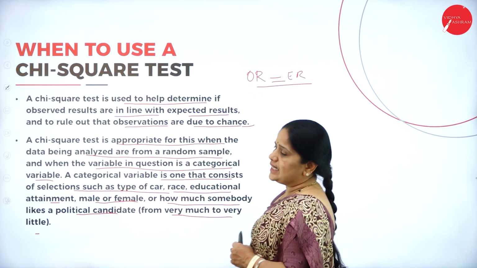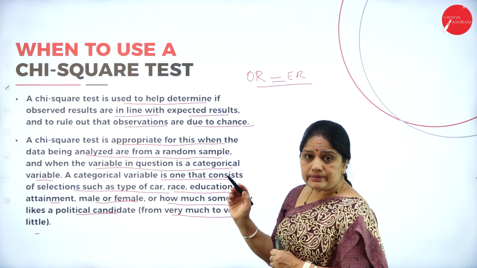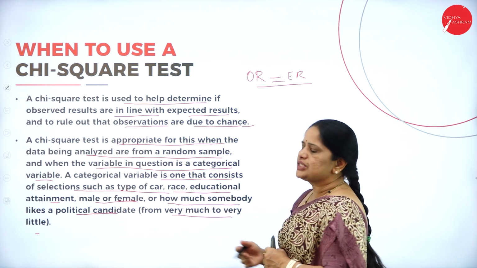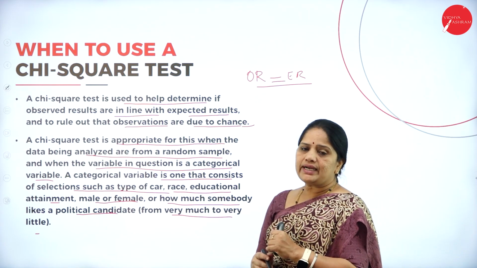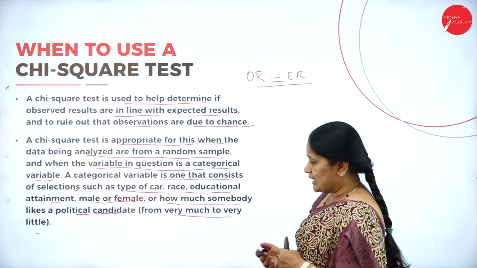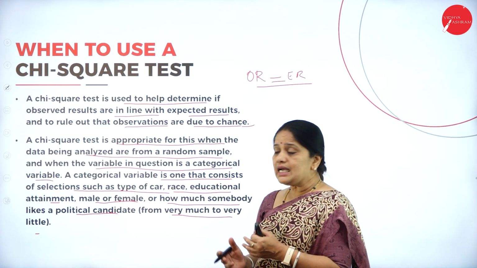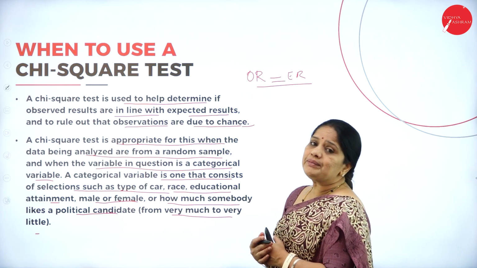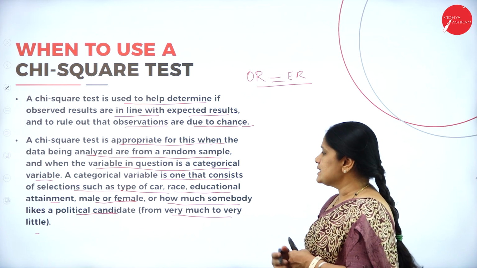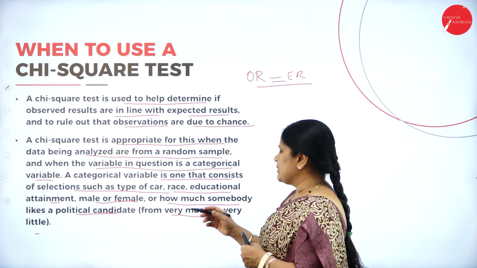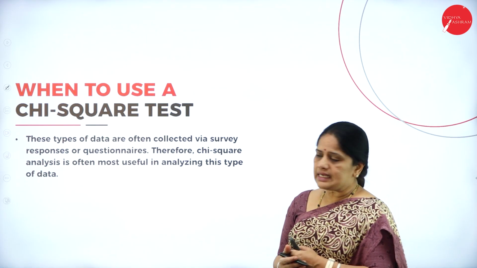So, a chi-square test is appropriate when the data being analyzed are from a random sample and when the variable in question is a categorical variable. Now, what do we mean by a categorical variable? It is one that consists of selections such as the type of car, race, education attainment, male or female, etc.